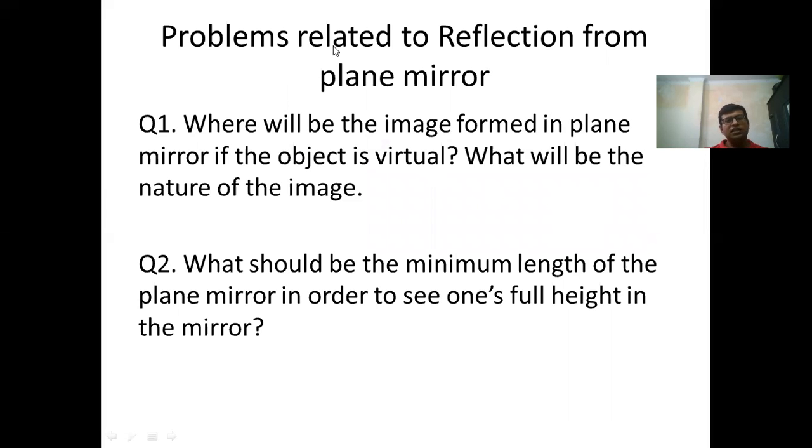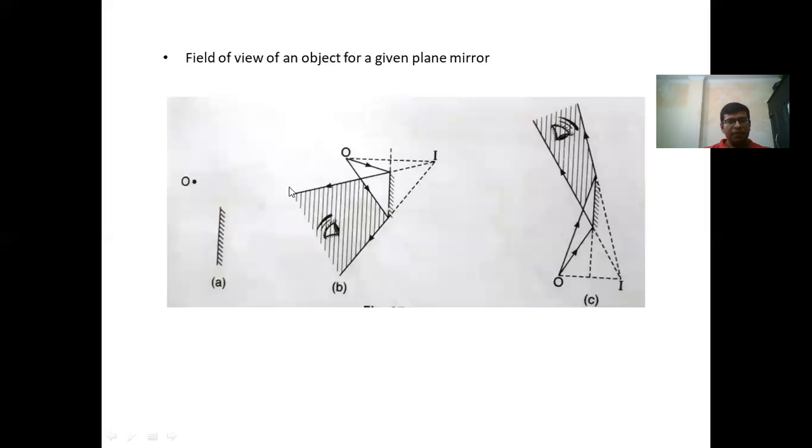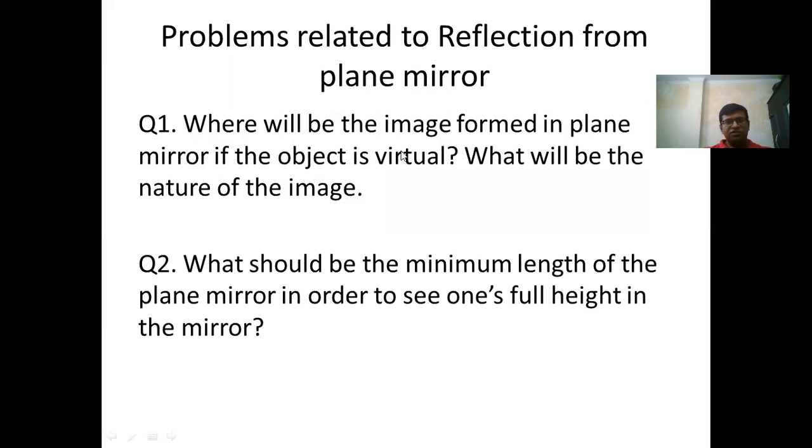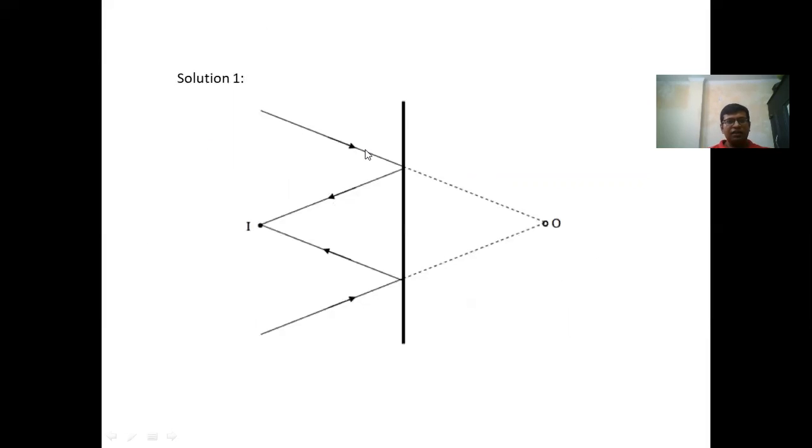Okay. Problems related to the reflection from plane mirror. Where will the image be formed in the plane mirror if the object is virtual? What will be the nature of the image? In this case, we have seen that if the object is real, then the image formed is virtual. So if the object is virtual, then the image will be real. Let's see solution 1. An object is virtual, that means it is behind the mirror, so the image formed will be a real image, that is in front of the mirror.